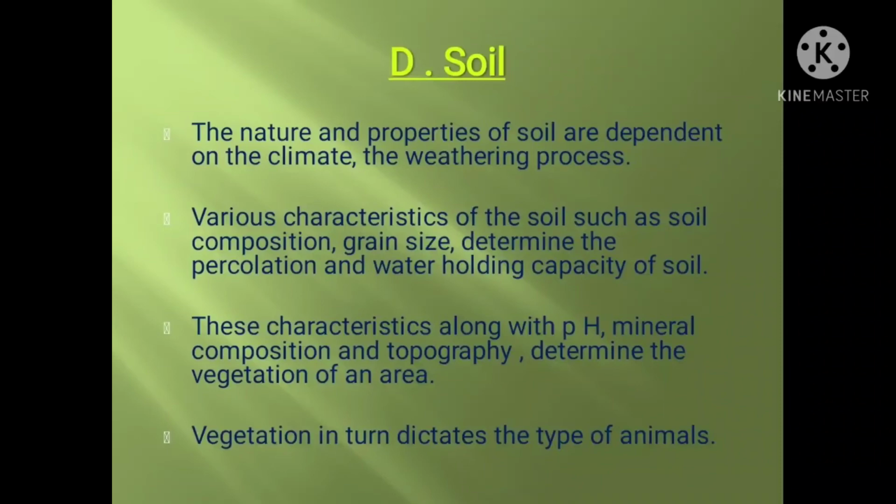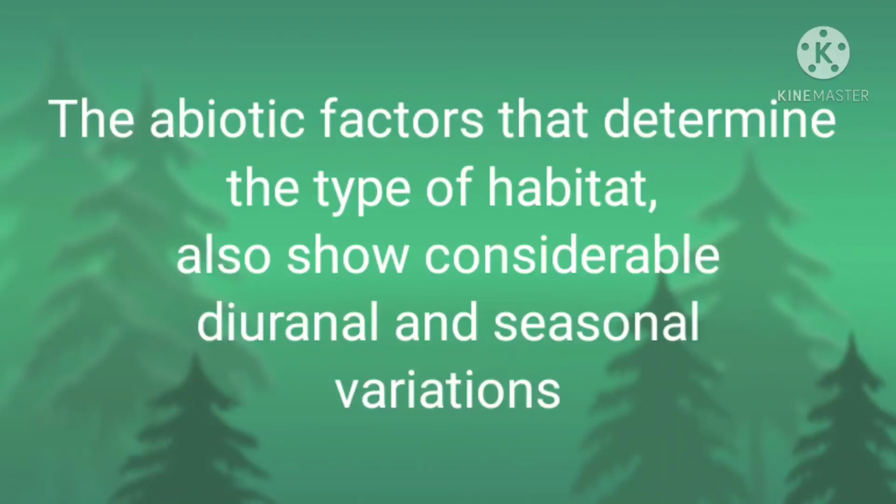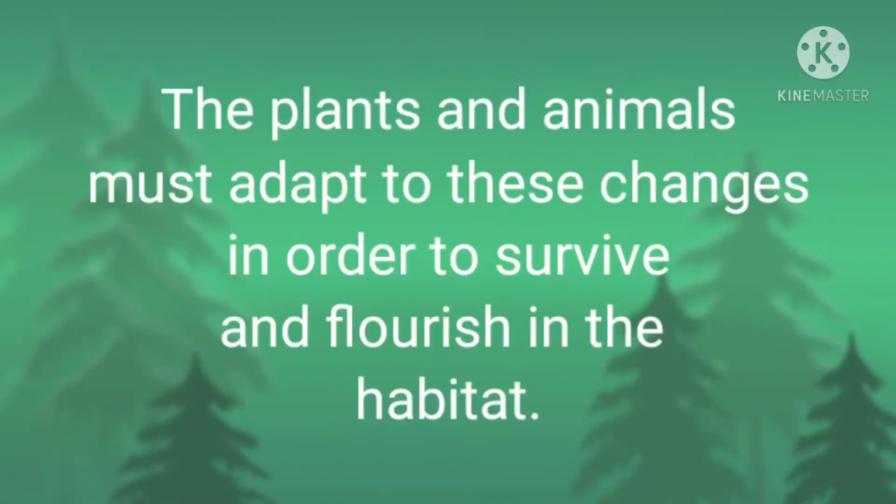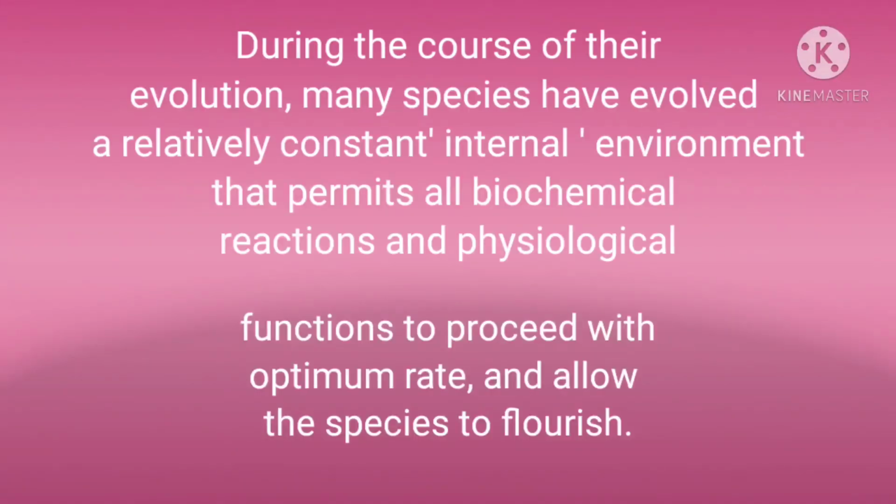These are the abiotic factors that determine the type of habitat and also considerable diurnal and seasonal variation. Plants and animals must adapt to these changes in order to survive and flourish in the habitat. During the course of evolution, many species have evolved a relatively constant internal environment, which permits all biochemical reactions and physiological functions to proceed at an optimum rate.